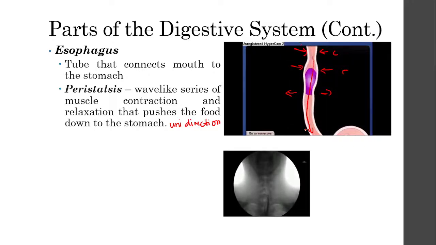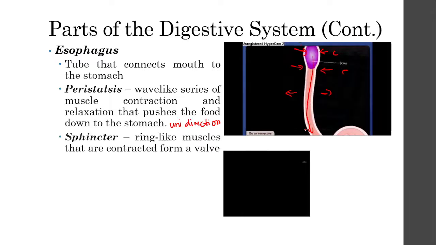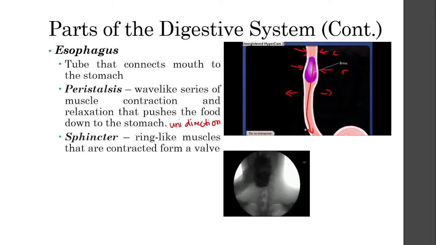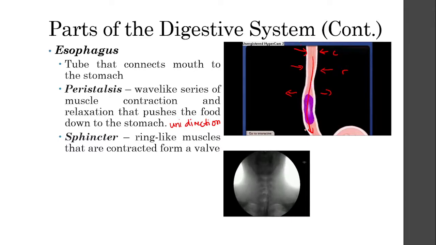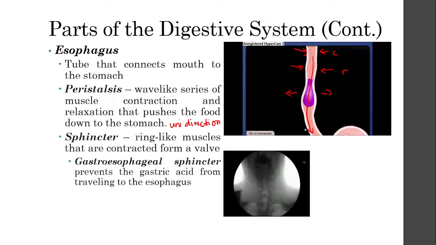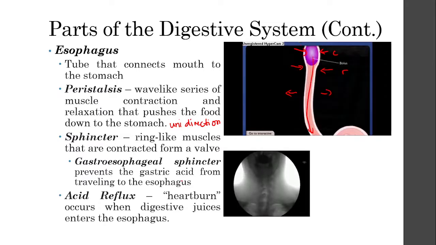So that is what it looks like under an X-ray. And then there's also what we call sphincters. Sphincters are ring-like muscles that contract to form a valve. This is basically what closes your stomach to your esophagus, because we have what we call the gastroesophageal sphincter. This gastroesophageal sphincter is the sphincter that prevents you from having acid reflux.